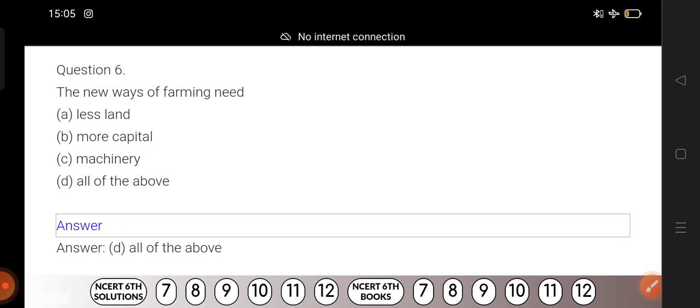Yes, definitely it's true. That means machinery also we need in new ways of farming. We need more capital also, because we have to buy HYV seeds, chemical fertilizers, and so on. And less land also can be true, because due to modernization in farming, in a small plot of land also we can produce more, right?